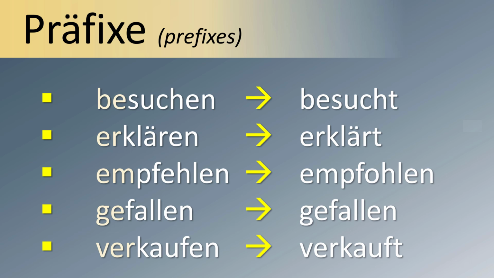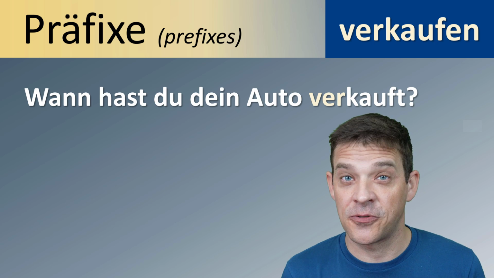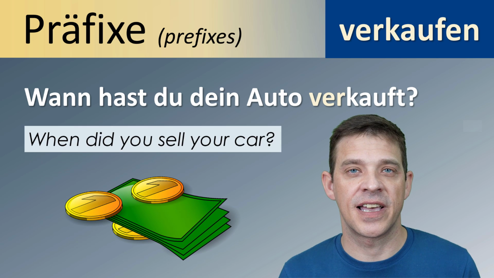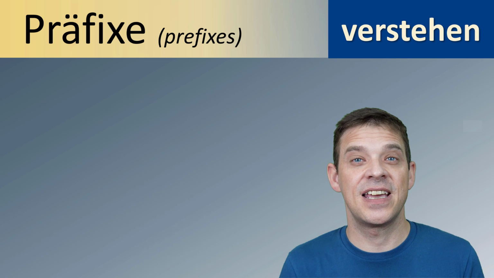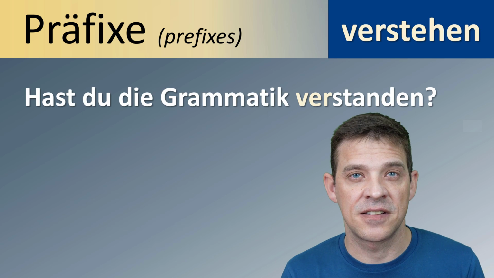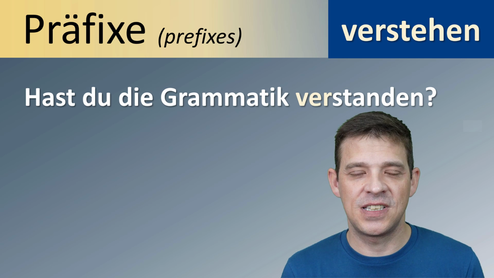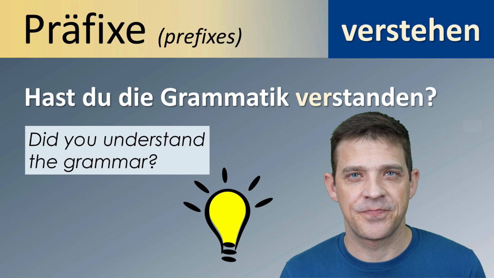Und Nummer 5, VER, we just had it. Verkaufen ist Infinitiv und heißt to sell. Das Partizip ist verkauft. Zum Beispiel die Frage, wann hast du dein Auto verkauft? When did you sell your car? Oder ein anderes Verb, verstehen. Verstehen heißt to understand. Hast du die Grammatik verstanden? Did you understand the grammar?